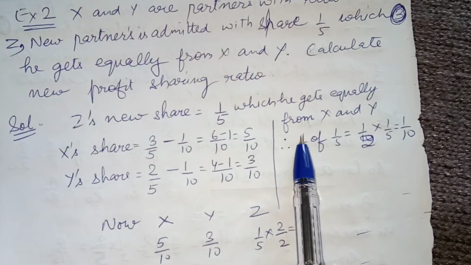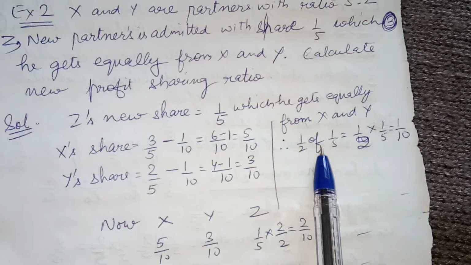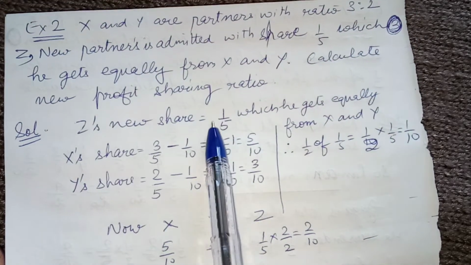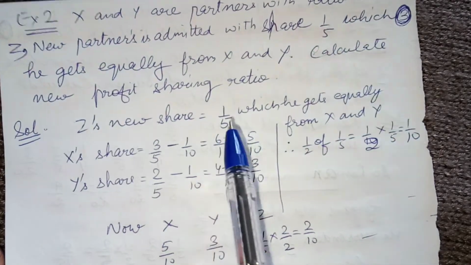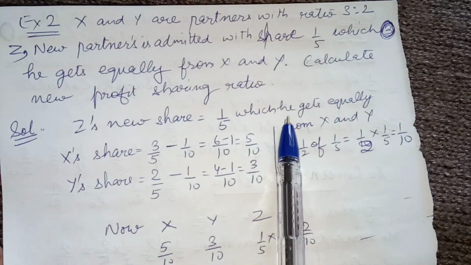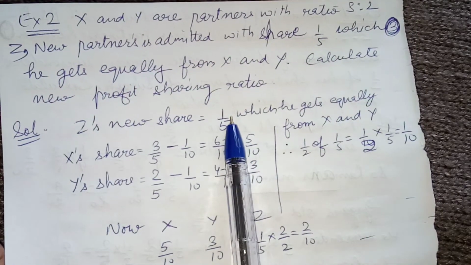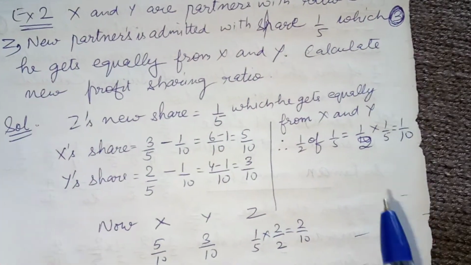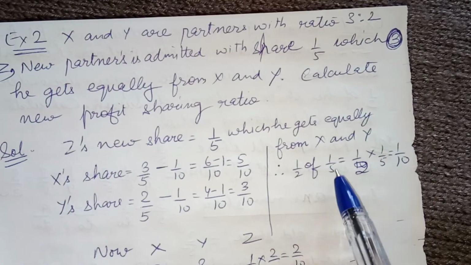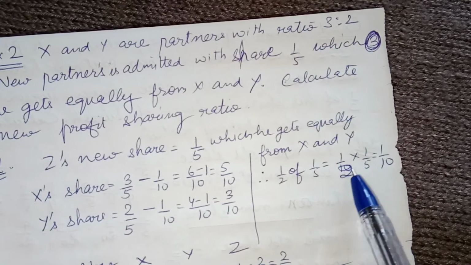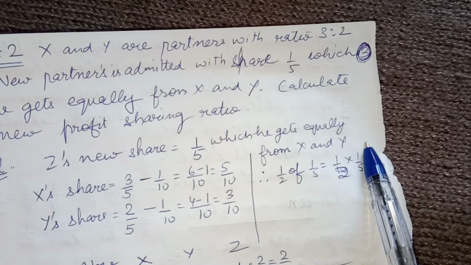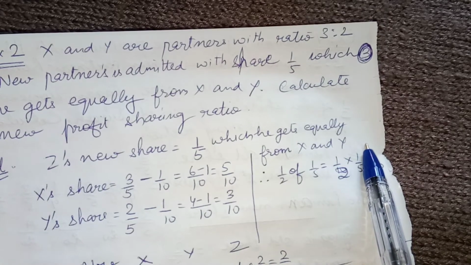That means 1/2 of 1/5. The total share of Z is 1/5, which he will get equally, meaning he gets half of 1/5 from X and half of 1/5 from Y. So how will he get half of 1/5? That means 1/2 into 1/5 comes out to be 1/10. That means he'll get a 1/10 share from X and 1/10 from Y.